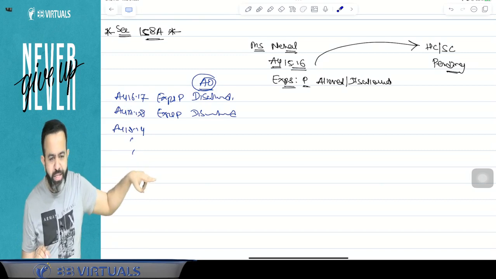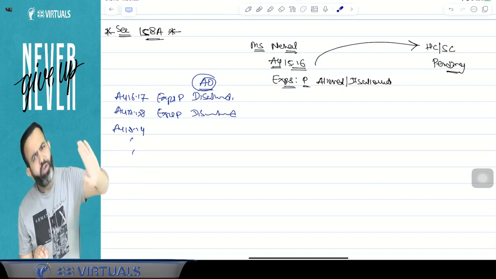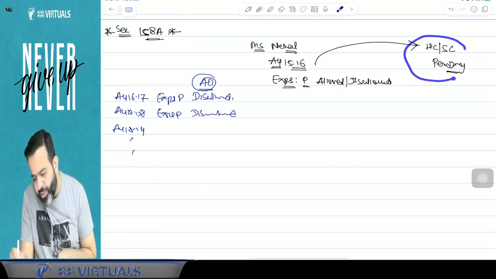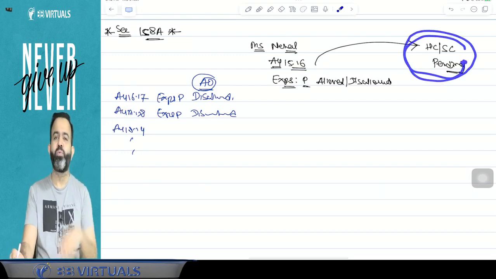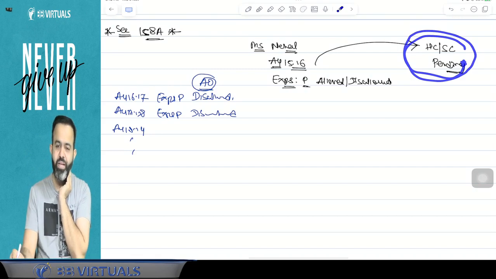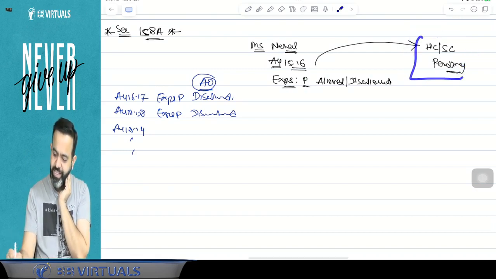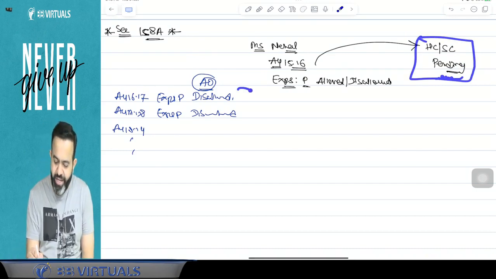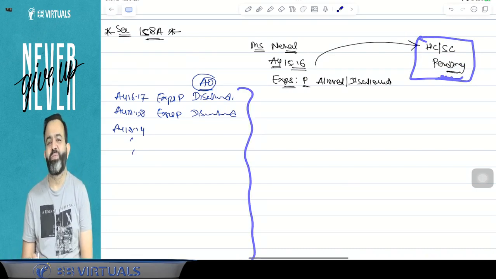But suppose in this particular case the High Court or Supreme Court allows the expenditure, then the AO will allow the expenditure for this year also.